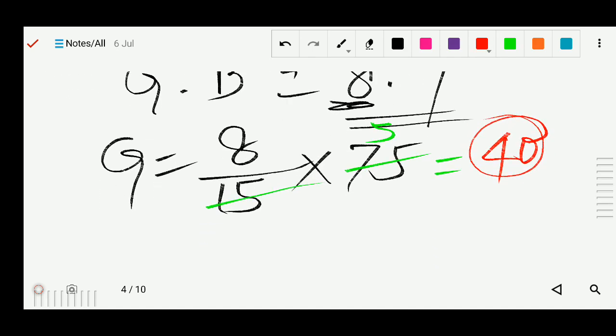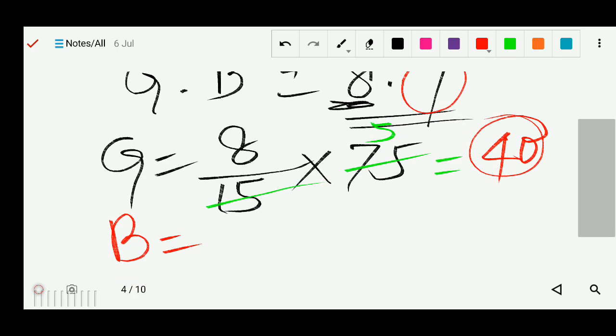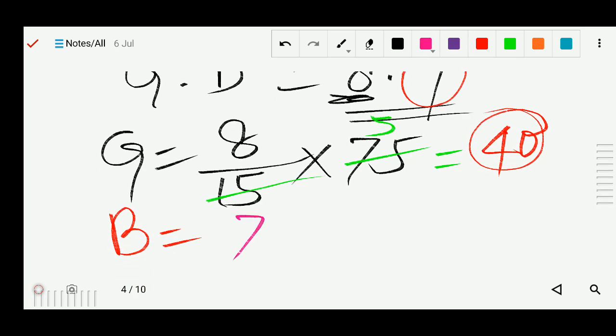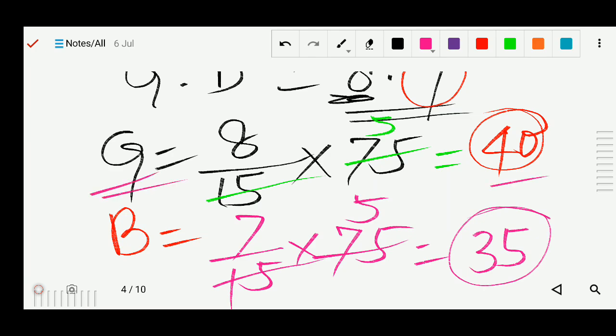Same we can find out the boys. In the ratio it is 7, so I write 7 by total 8 plus 7, 15, into total number 75. 5 times, so it is 35. So how many girls? 40. How many boys? 35. You can check it also. 40 plus 35 is your 75.